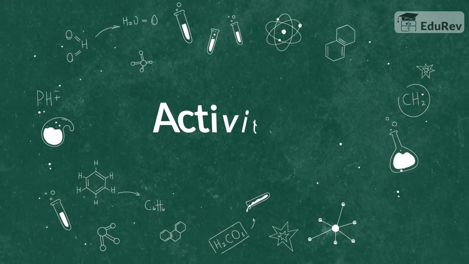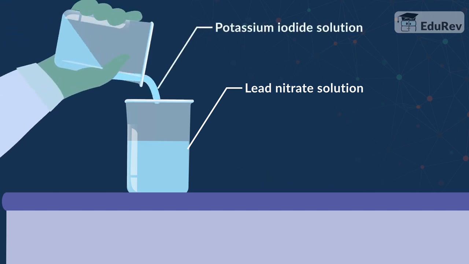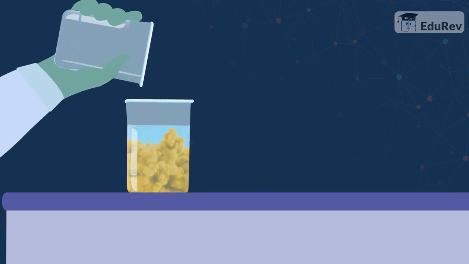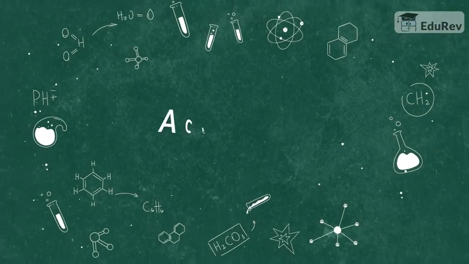Let's move on to activity 2. In a test tube, take lead nitrate solution and to that add potassium iodide solution. What do you see? Did you see a yellow color precipitate? What could that be? Oh, looks like it is due to the formation of lead iodide. Exciting, isn't it? Are we ready for activity 3?